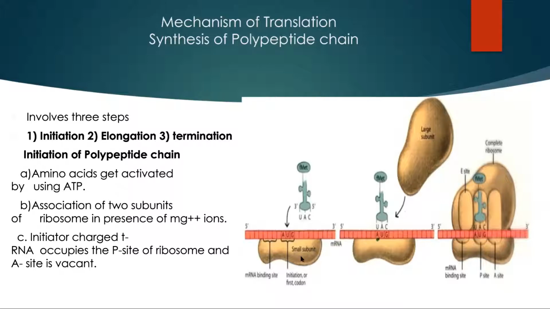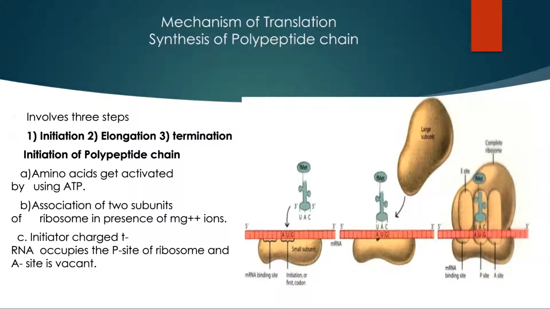Further, the small subunit of ribosome binds at the 5' end of the messenger RNA, and this small subunit binds with the messenger RNA in such a way that the initiation codon of the messenger RNA, that is AUG, comes to lie at the P site of the ribosome. Then the charged initiator transfer RNA binds with the initiation codon AUG of messenger RNA by its anticodon UAC through hydrogen bonds.